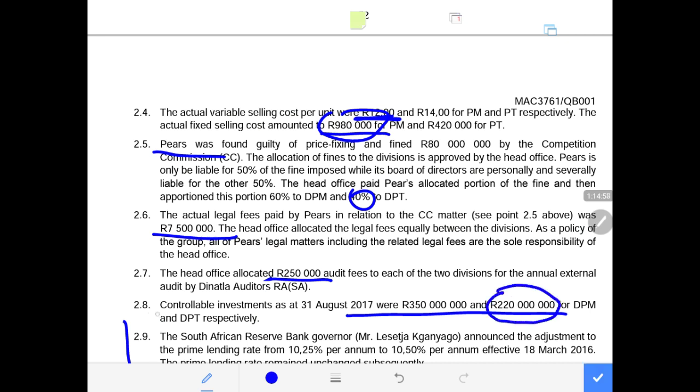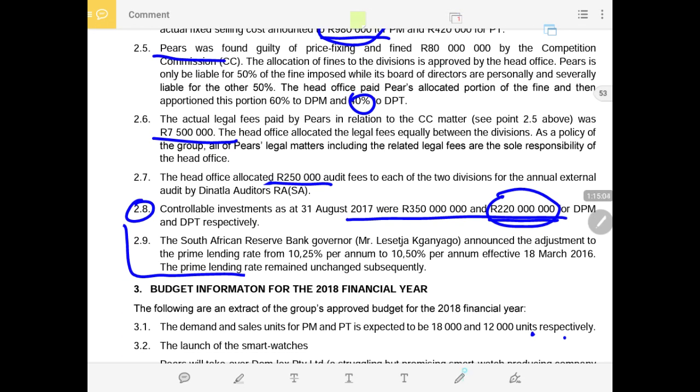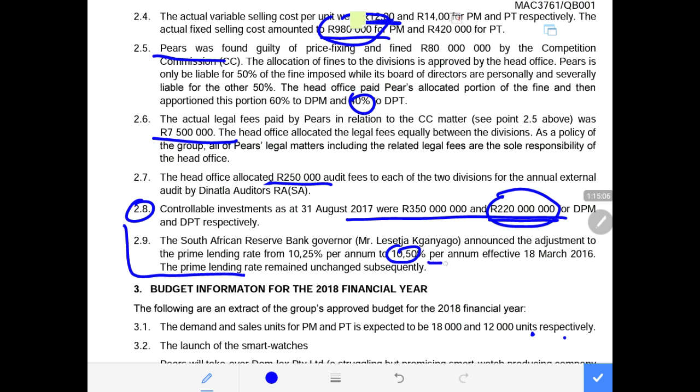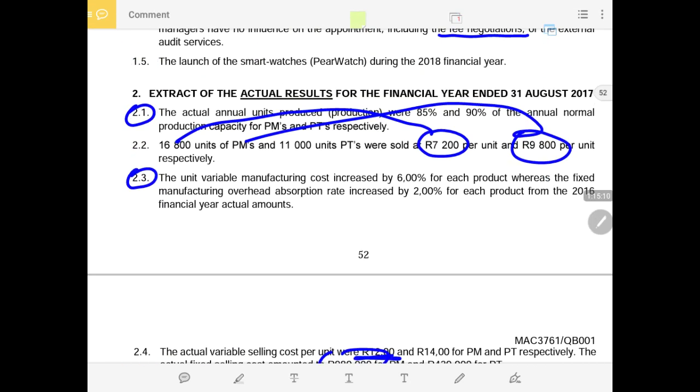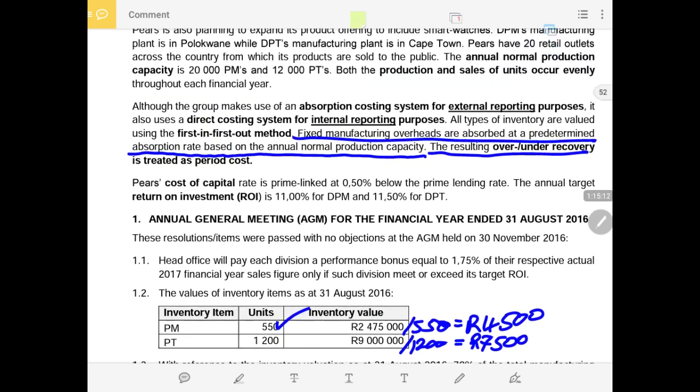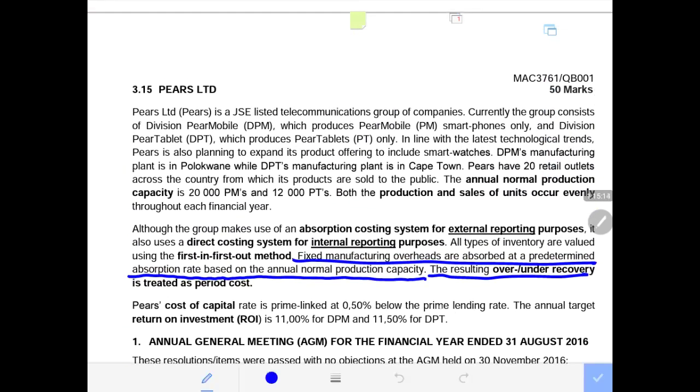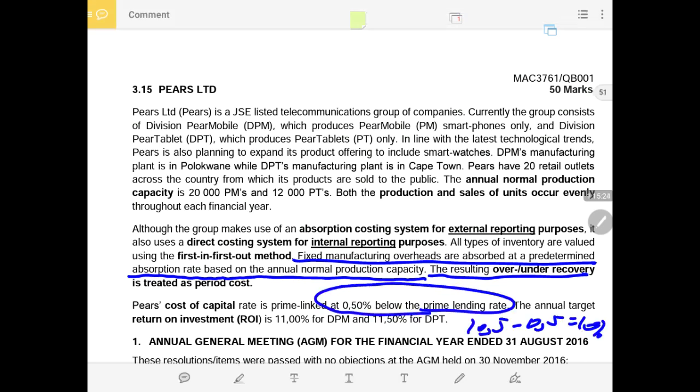Our controllable investment under 2.8 is 220 million. The 10% is 10.5 minus 0.5%, because we're told that the cost of capital is lower by 0.5% than the official prime lending rate, which is 10.5. So we deduct 0.5, meaning the cost of capital becomes 10%.